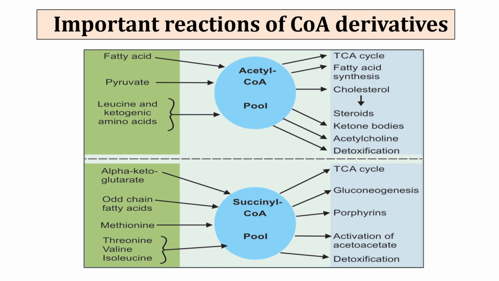Another coenzyme A derivative is succinyl coenzyme A, which is produced from alpha ketoglutarate in the TCA cycle, and it is also produced from odd chain fatty acids and various branched chain amino acids like threonine, valine, isoleucine and methionine. These molecules provide a succinyl group to coenzyme A to form succinyl coenzyme A. This succinyl coenzyme A is used in various pathways like the TCA cycle, gluconeogenesis, formation of porphyrins, activation of acetoacetate and detoxification reactions.